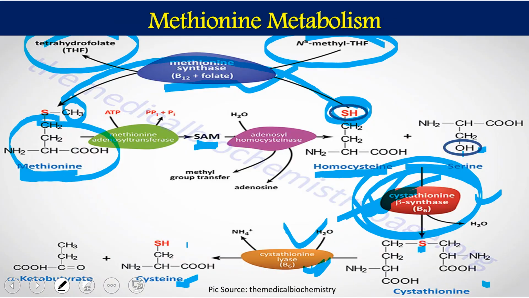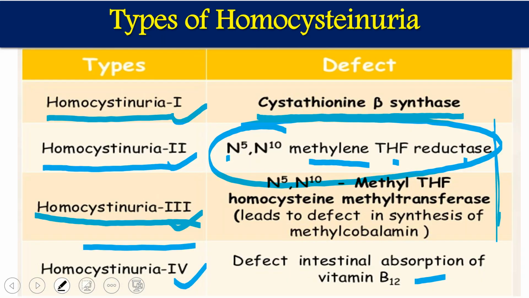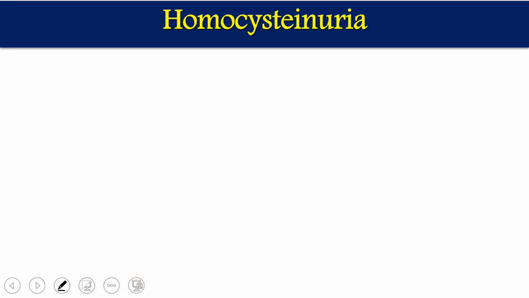If this process will not be recycled, it will not occur, and then homocysteine will not be used by this process, so accumulation of homocysteine will be there. Or if we are having a defect in these enzymes, then also homocysteine will not be utilized, and then homocysteine will be accumulated. So these are the four important types of homocystinuria: type 1, type 2, type 3, type 4, and the important, classical one is type 1, which is caused because of cystathionine beta synthase enzyme deficiency.